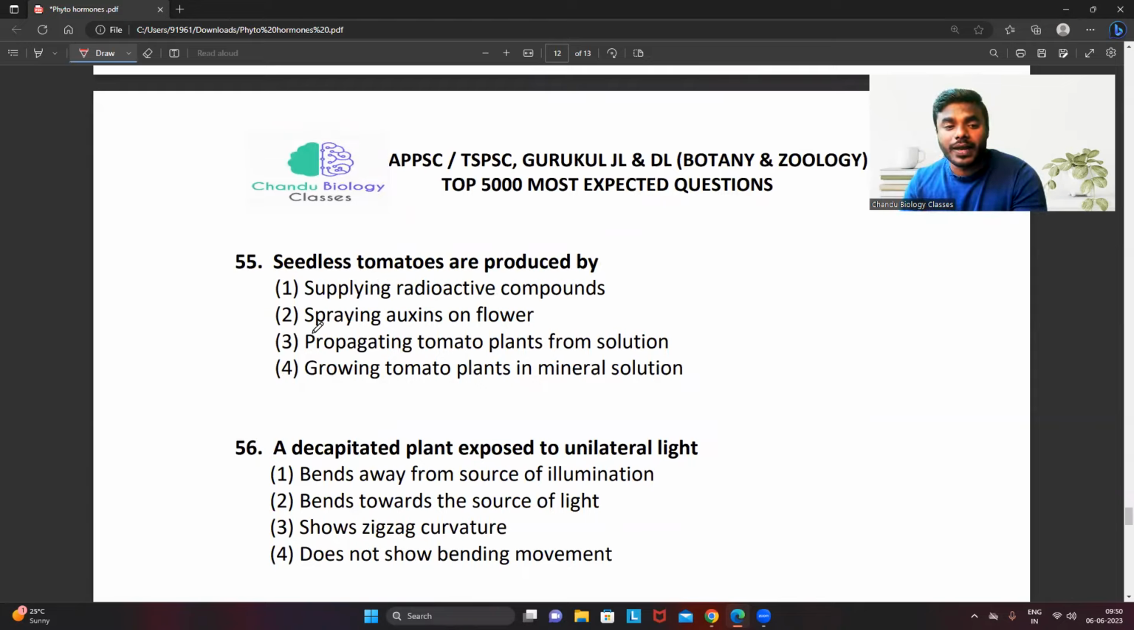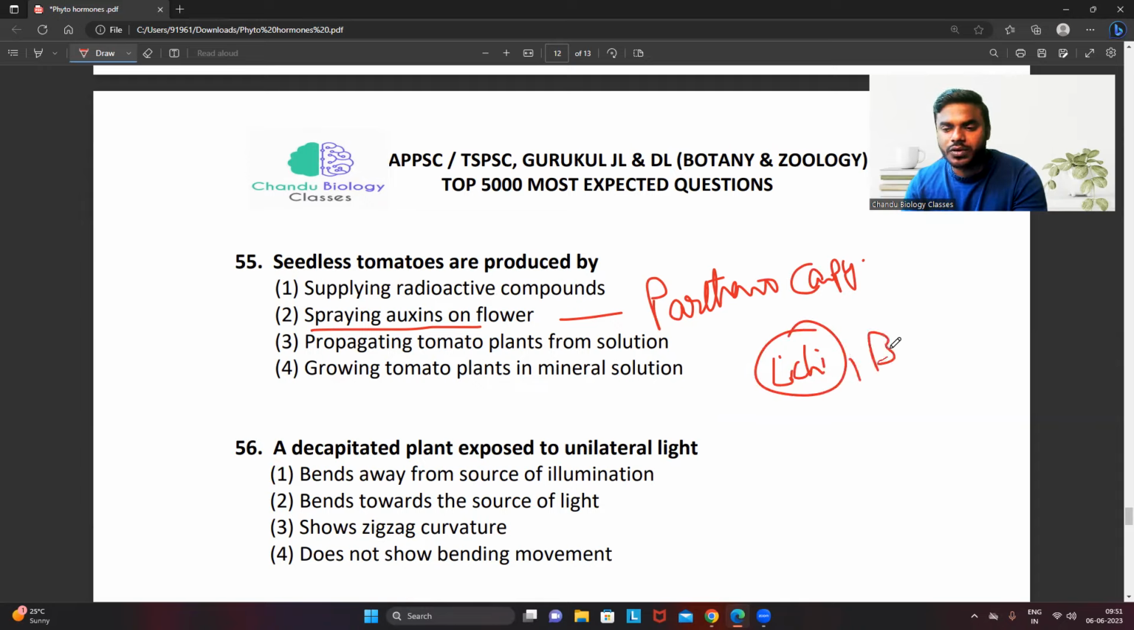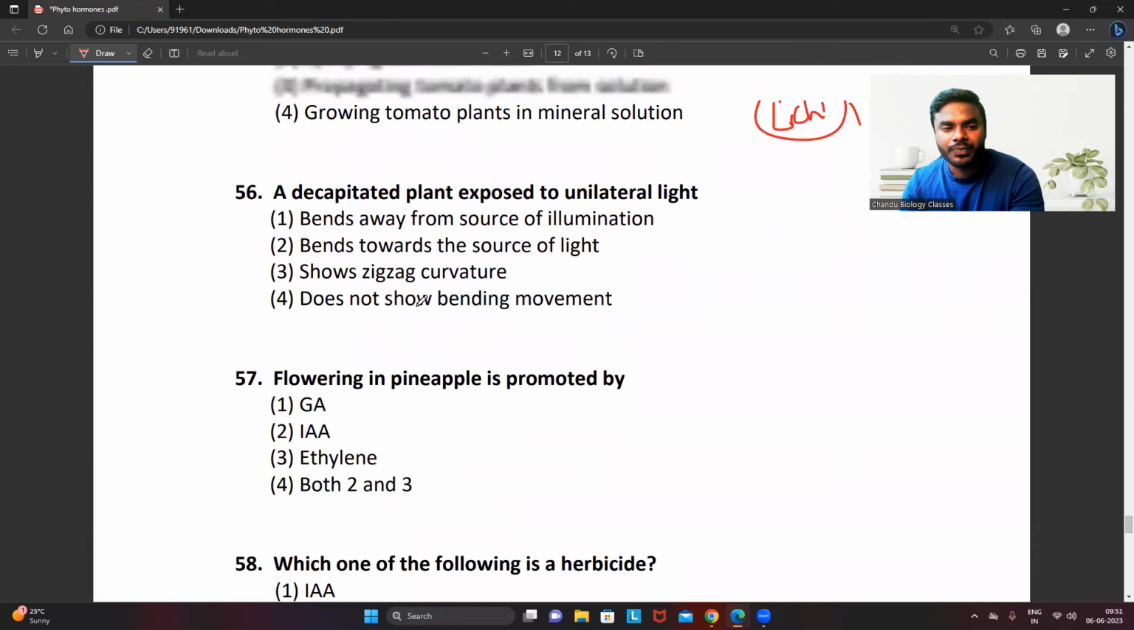Seedless tomatoes are produced by spraying auxins on the flower. I told you, right? What is the technique called? Parthenocarpy. Correct? Even you can produce the lychee also, even you can produce the banana also by using the hormone auxin. Do not get confused, friends. I have explained it in today's morning class.